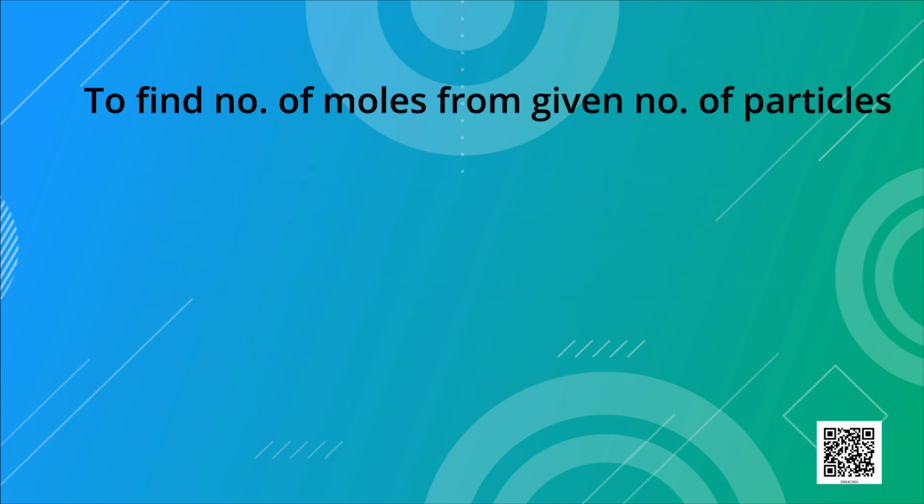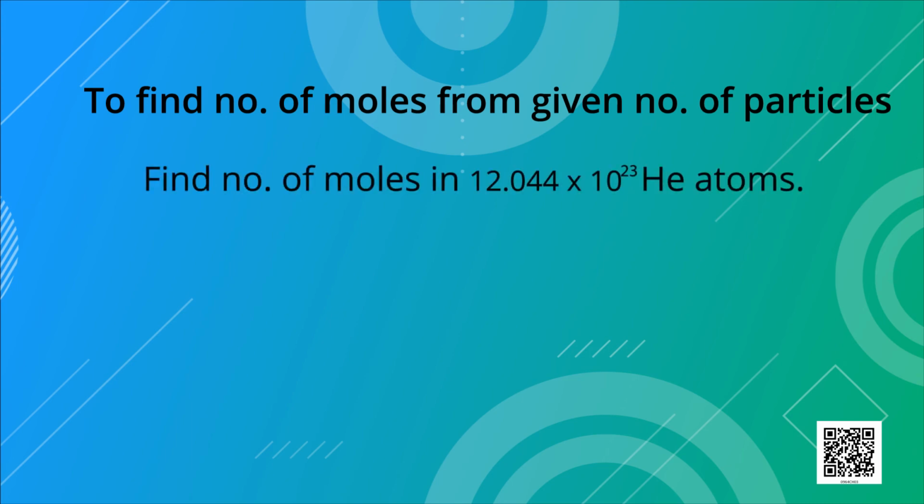Next question is to find number of moles from given number of particles. Question is, find number of moles in 12.044 × 10^23 helium atoms. Here the formula is n is equal to capital N upon N naught. N is number of particles, N naught is Avogadro number.